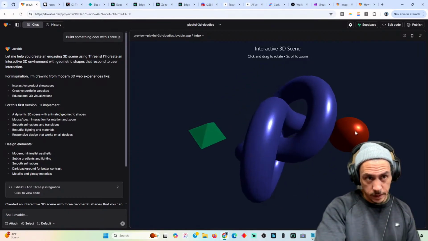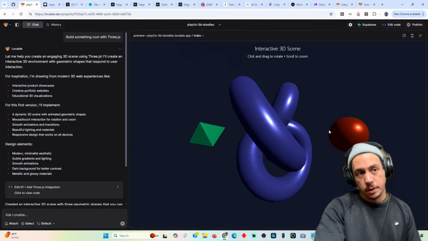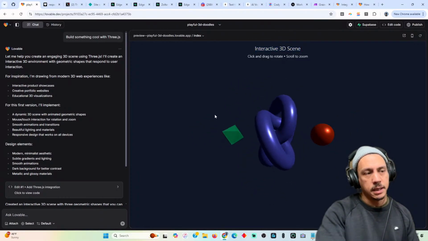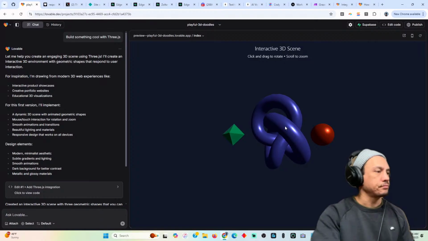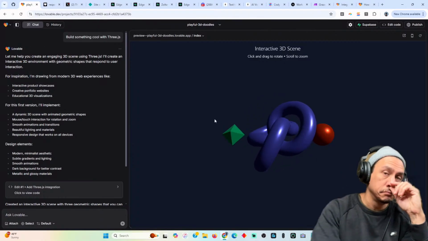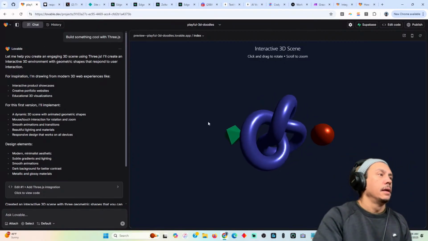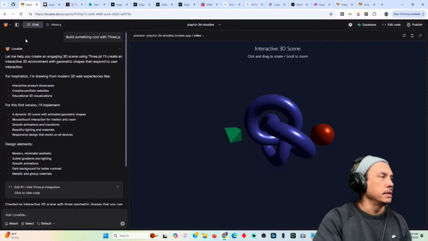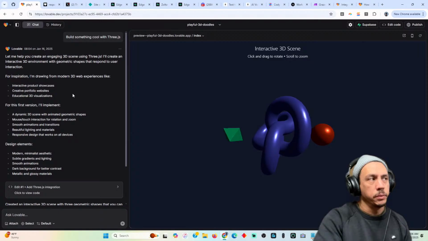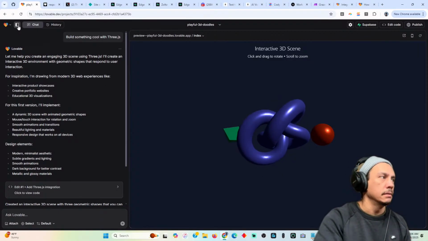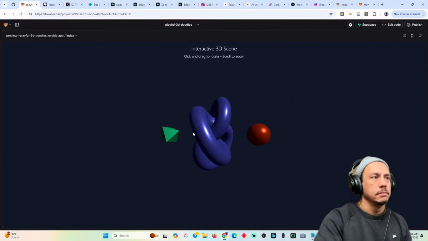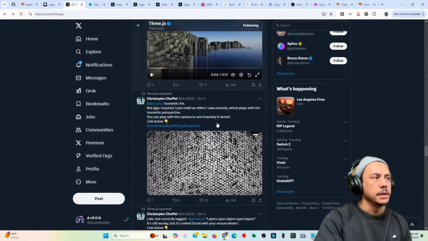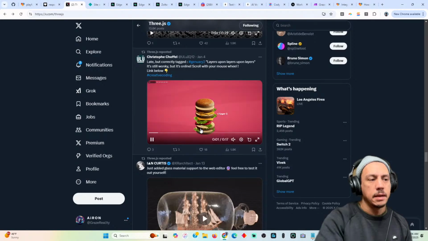The little ball over here seems to do nothing. The little Jupiter planet just seems to be hanging out. These seem to be connected. All right, pretty cool, right? I mean, cool enough, I guess. It's debatable whether this is cool or not. So we've got the Three.js integration, and that's what it will do. If you say build something cool with Three.js, then there you go. You've got an interactive 3D scene. All right, not quite what I would expect to see based on these examples.